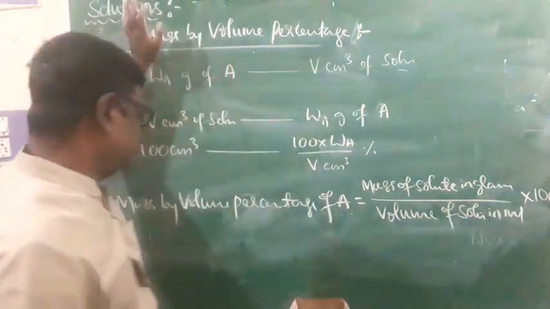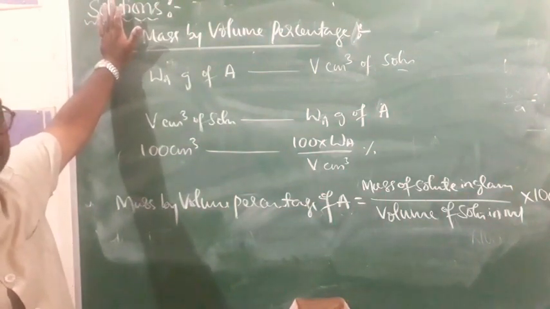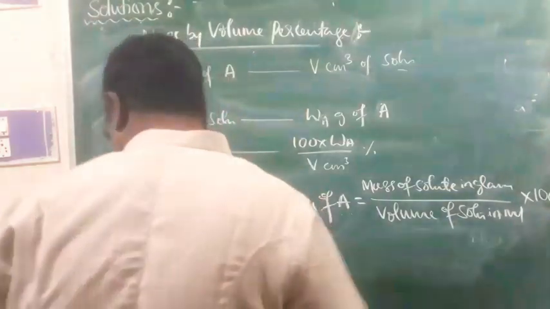That is mass by volume percentage. So this is percentage by volume.